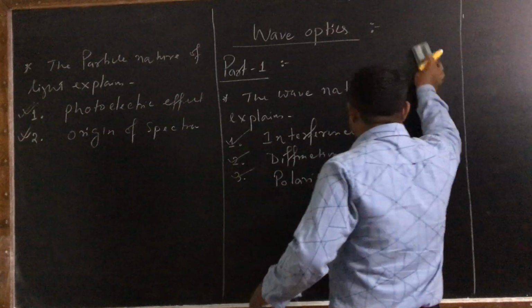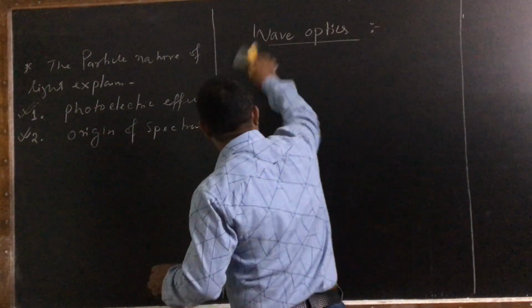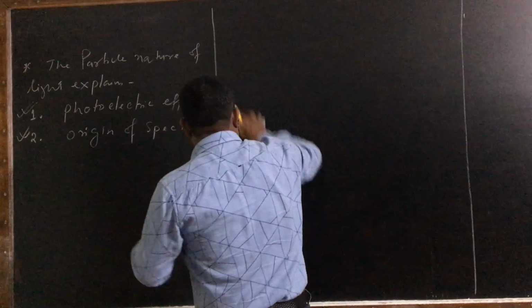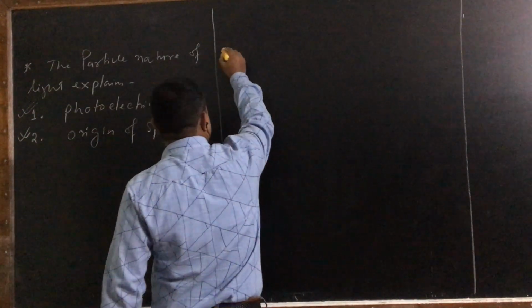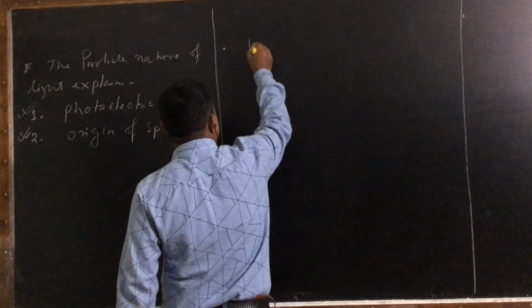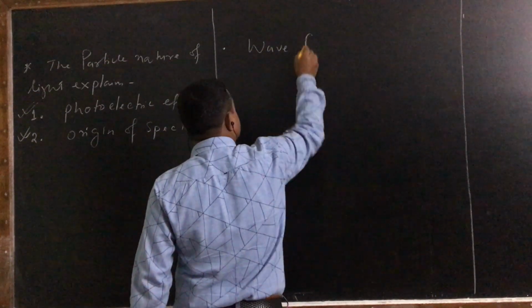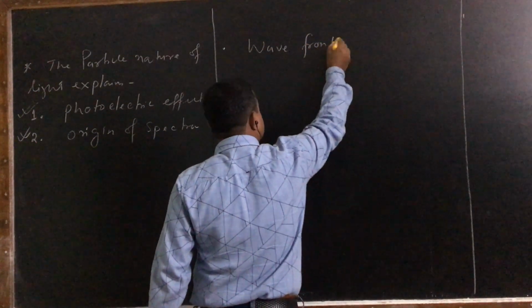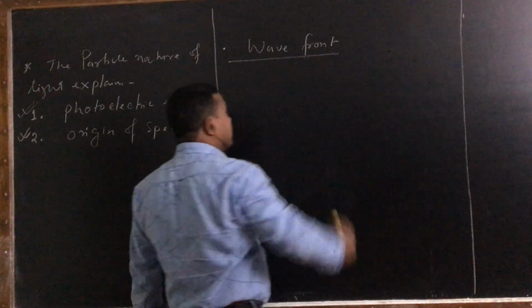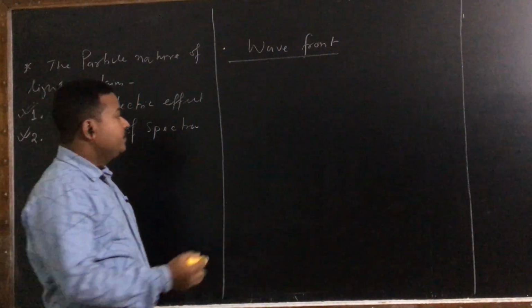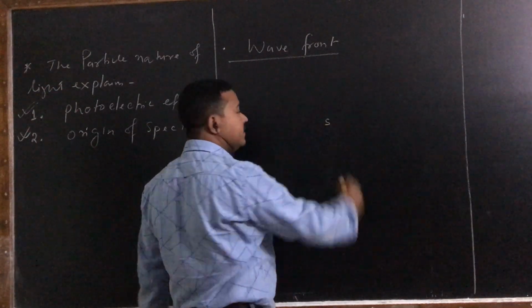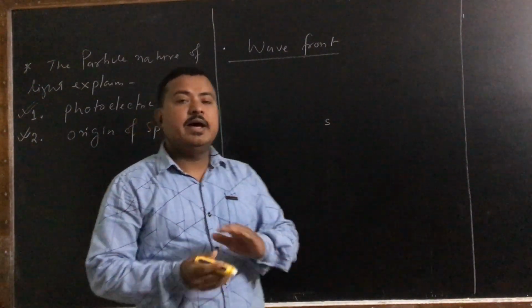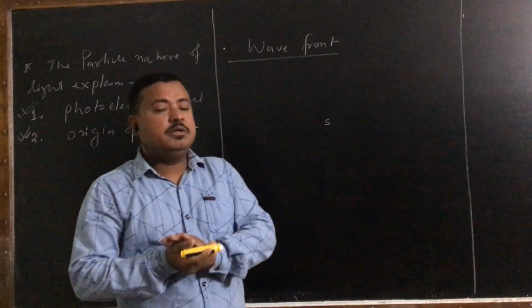So now, before wave interference of light, let me explain about wavefront. Now what is a wavefront? You see, suppose this is a source of light. We know that light is a transverse wave.